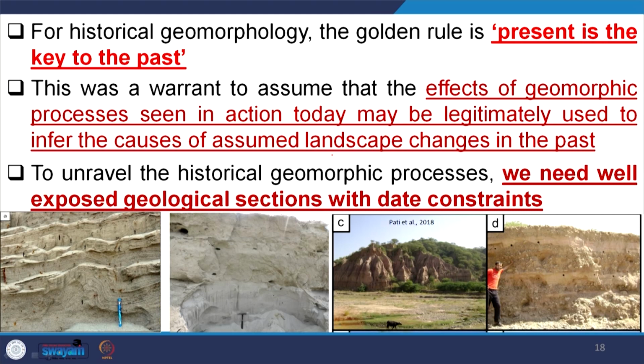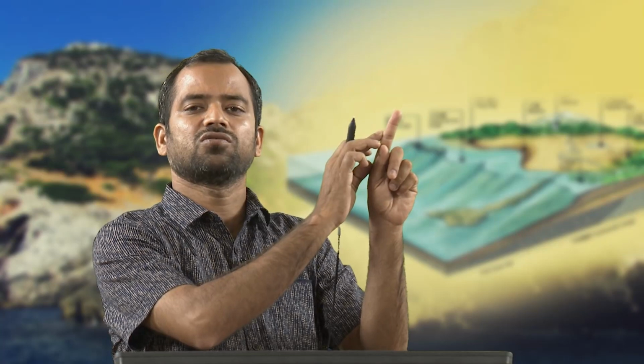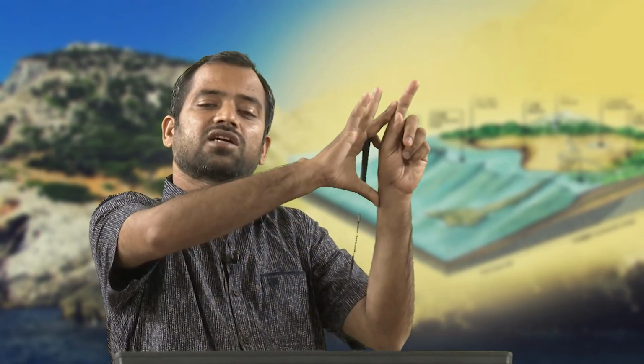So, once we say a geomorphological process was involved, the question arises when it was working. What duration was it working, and when was it acting, that is also important. If you can answer those two questions, that this process was involved, this is the product, and this process started this many years ago and continued up to this many years ago, then the rate of working of that process can be unraveled.